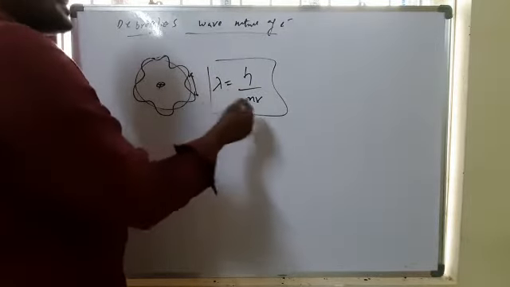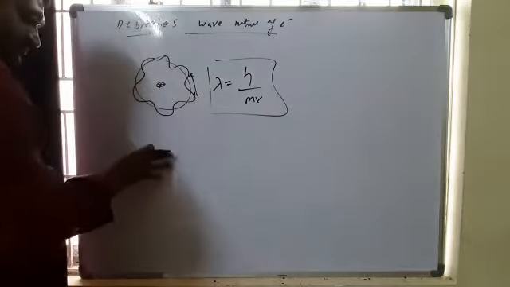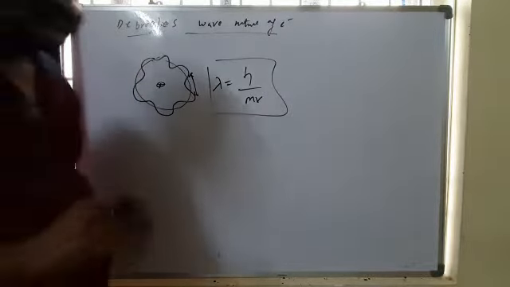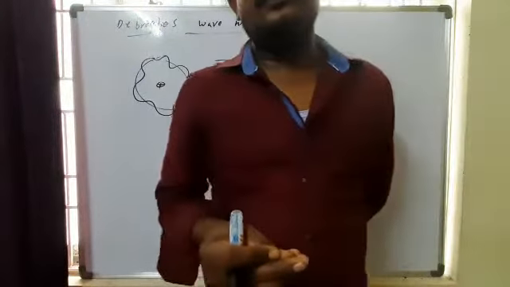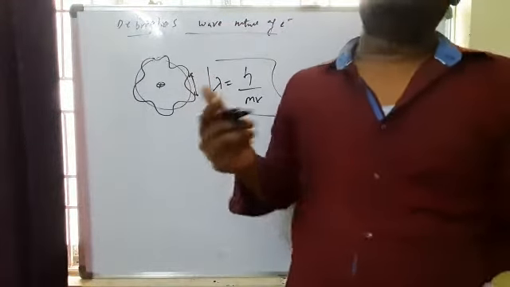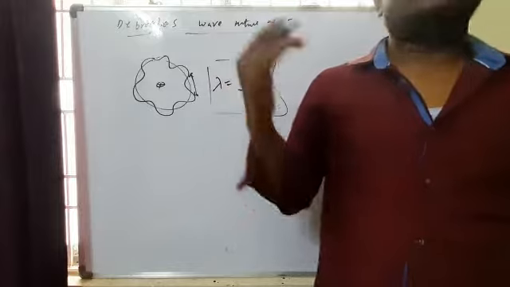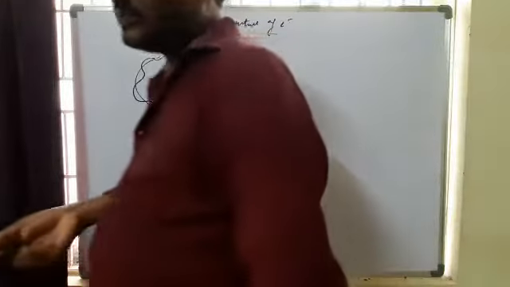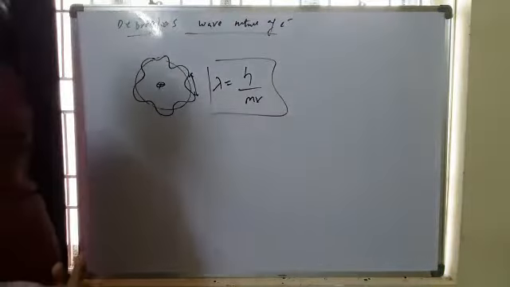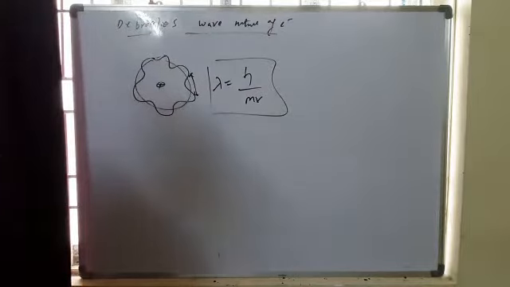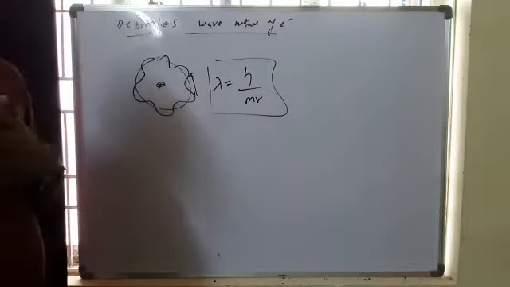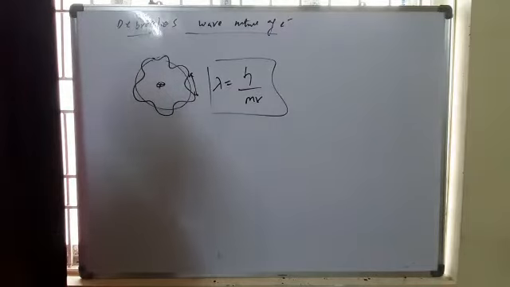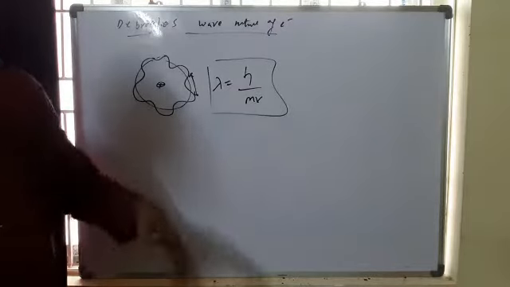Like photons, light particles, matter particles are also associated with wave nature when they are propagated.